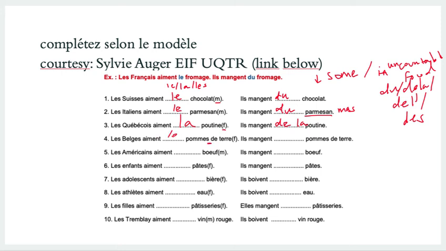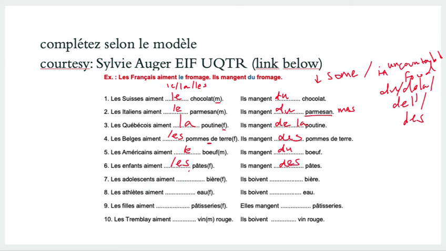So it's going to be les pommes de terre. Ils mangent des pommes de terre, right? Some potatoes. Les Américains aiment le bœuf. Ils mangent du bœuf. Les enfants aiment les pâtes, right? Pasta. Ils mangent des pâtes.